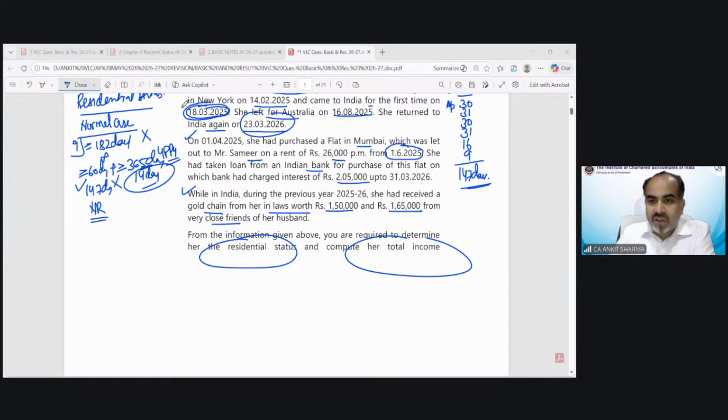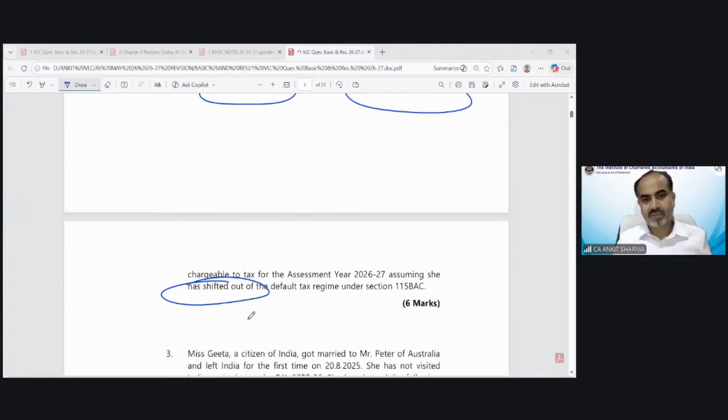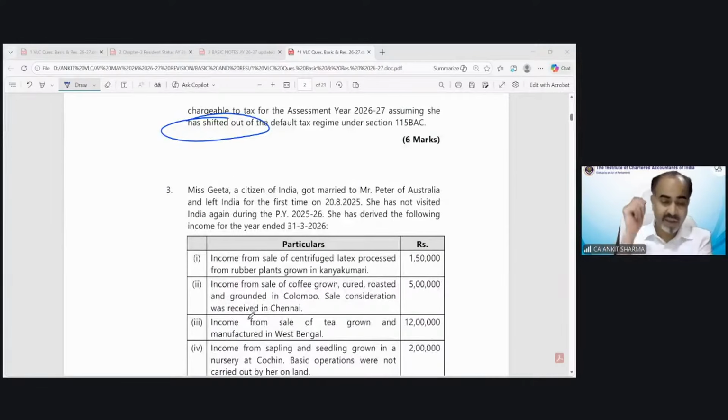Non-resident, very good Chitra, very good Navneet, 147 days. So she is a non-resident. And let me tell you, it's a very interesting fact that these questions are not simple questions. If you go through the last 3, 4, 5 years' question papers, you will see some of these questions in those examinations. And I believe 70 or 80% of the questions we are discussing have been asked in previous year examinations. So these are not simple questions we are discussing.